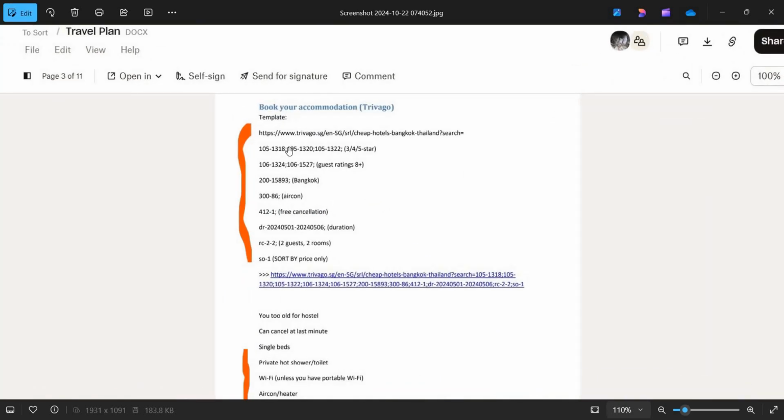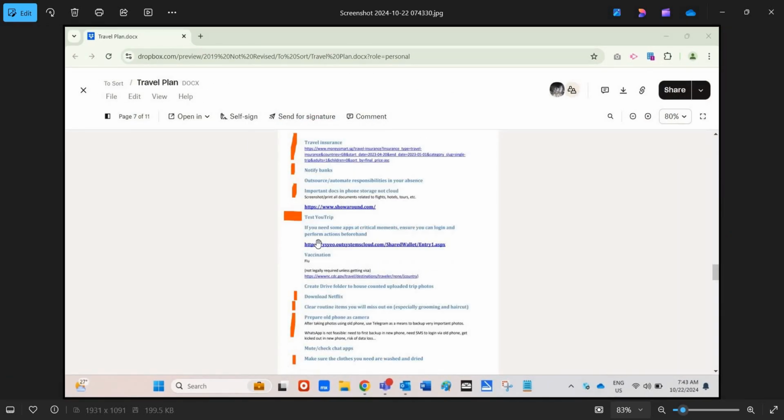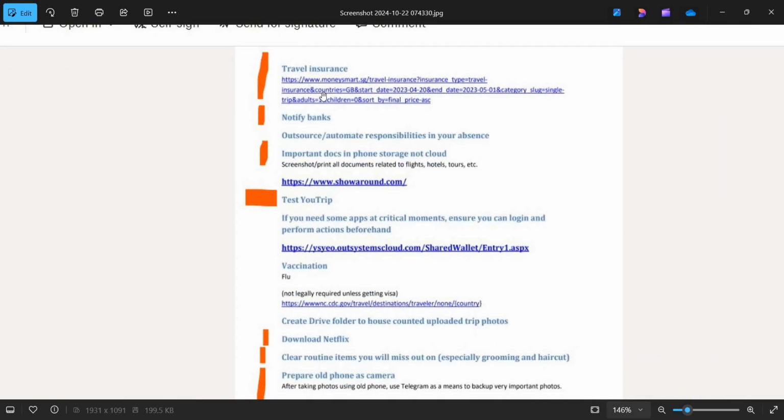For the hotel booking, same goes. The parameters that I pass in, I'll make sure that it's documented and in control. And then, of course, the criteria for the hotels, all these things are documented always. And other parts of planning the trip, travel insurance, make sure this is part of the checklist. Make sure I notify banks and also systemize how the documents that are important are stored in phone storage, not cloud. All these are part of risk management.